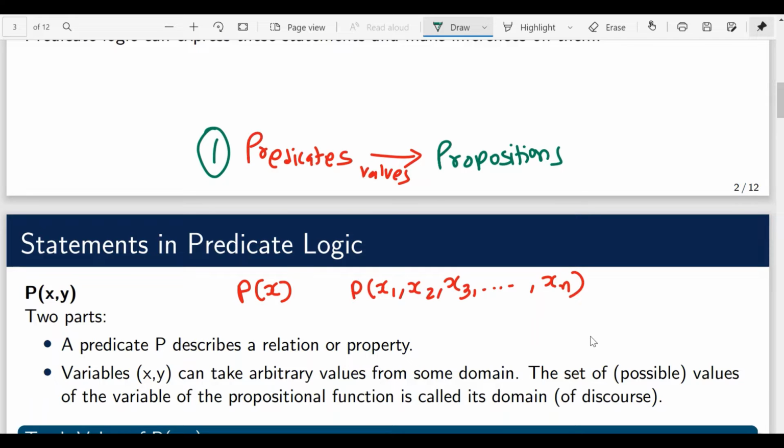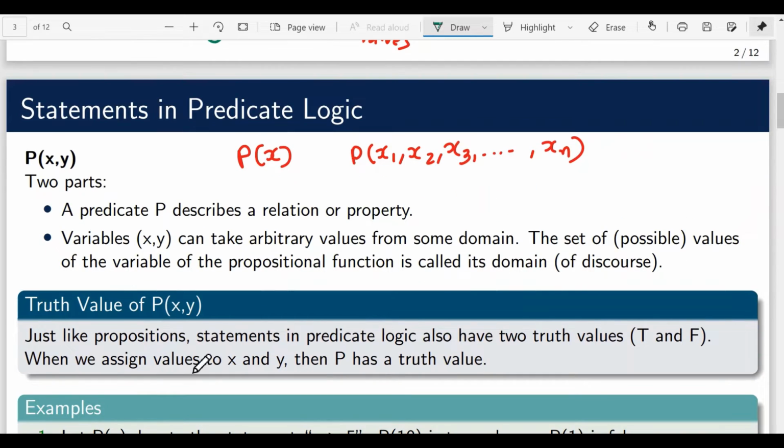The second way is, instead of assigning values, we can also use quantifiers. We'll see both the methods. Let's start with binding by assigning values to variables. Just like propositions, statements in predicate logic will also have truth values, true and false. When we assign values to x and y, then P has a truth value. So after assigning values, the predicate will have a truth value.